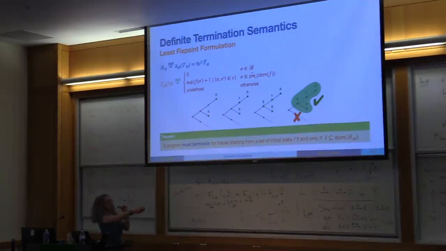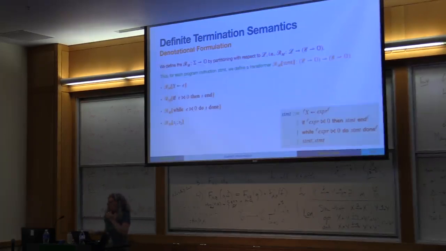So if we have a set of initial states that we care about, the program satisfies that termination only if this set of initial states is in the domain of the function that we define. Okay. So this definition, now I just want to make it a bit more concrete, make it work on an actual program. We worked on transition systems here. So I'm going to give you the denotational formulation again. But this is useful because it gives you an intuition for how the abstraction will work afterwards.